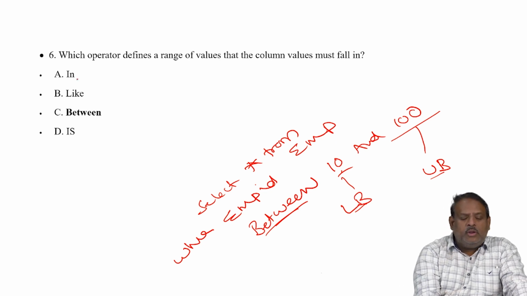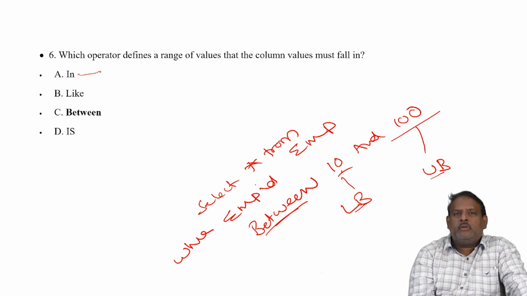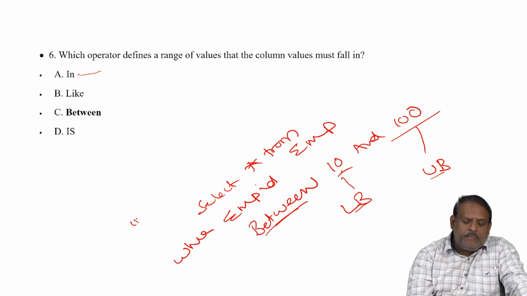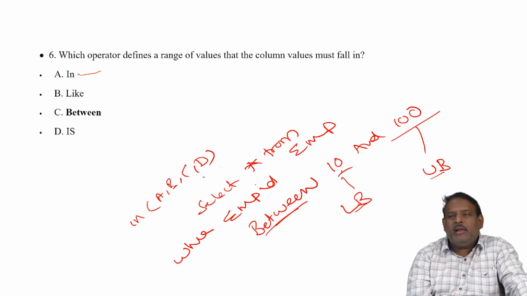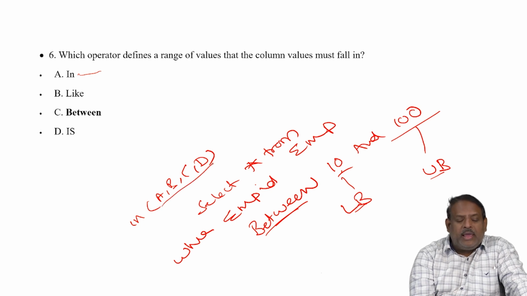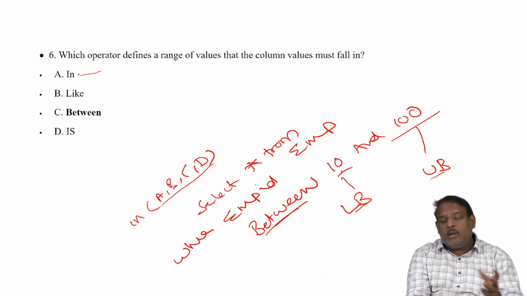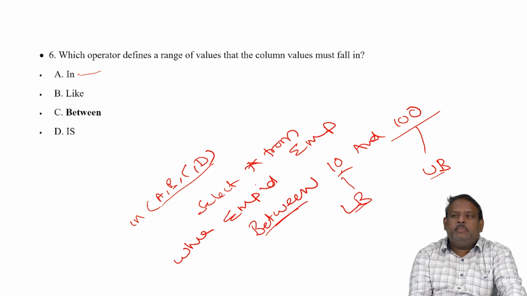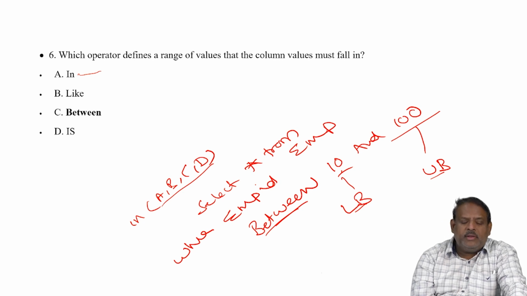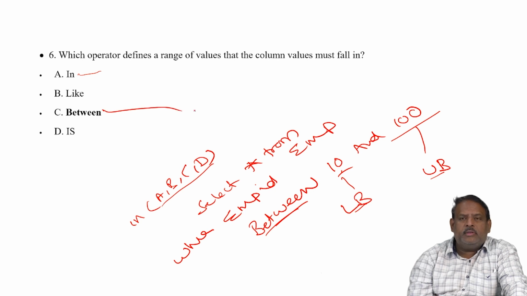So in is used to serve multiple values. For example, I'll say in name like A, B, C or D. So this in operator is for multiple values. Like is for pattern matching. Between is for range, or to search between a given range, and the in operator is not for range values. The option here is between.